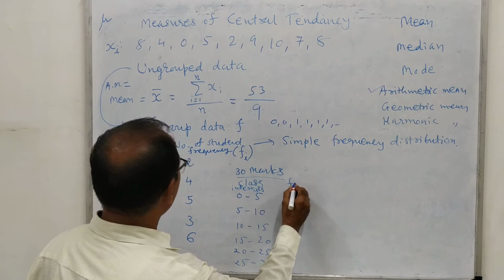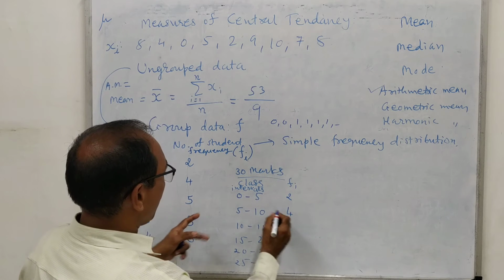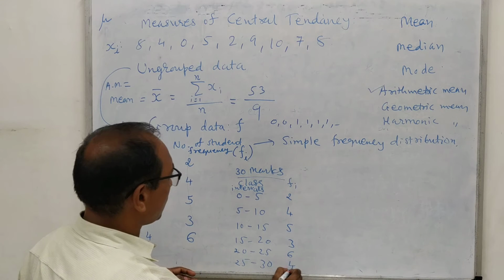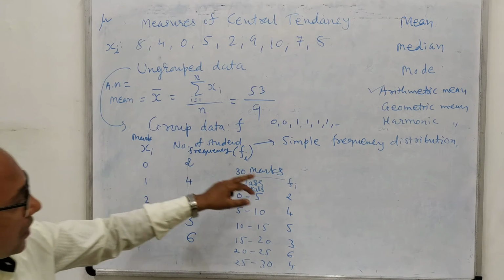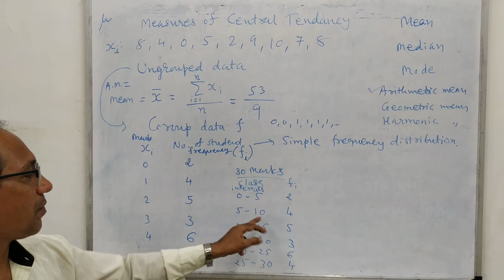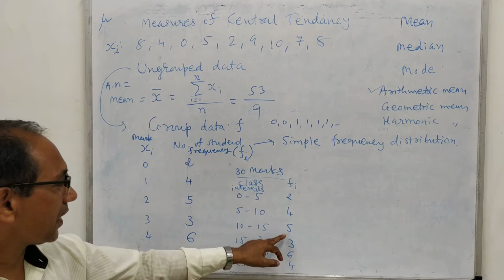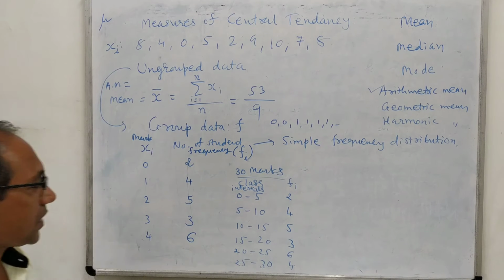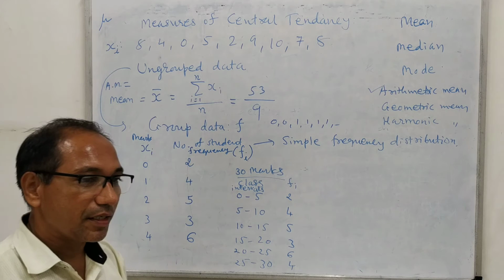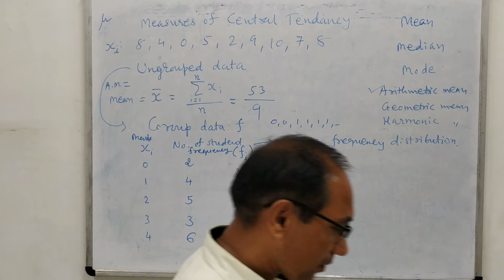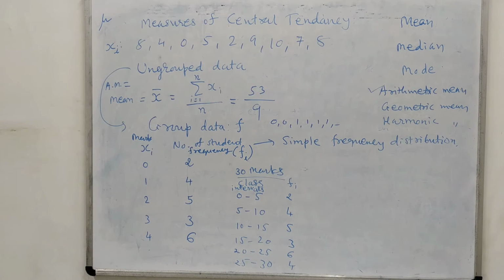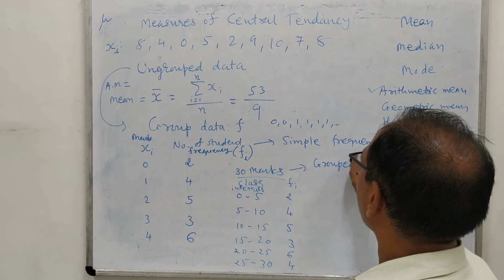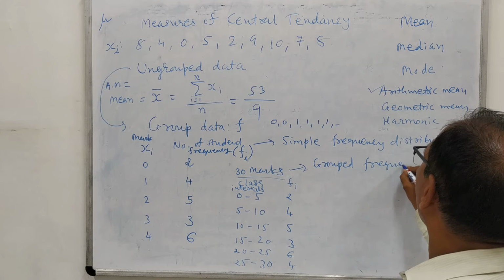Then we can write down the frequency. Suppose 2 students have obtained marks between 0 and 5, 4 students between 5 and 10, 5 students between 10 and 15, 3 students between 15 and 20. These are known as frequencies. So here, this is known as a grouped frequency distribution.